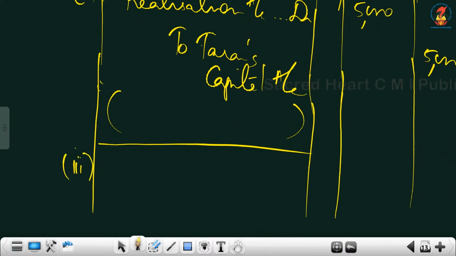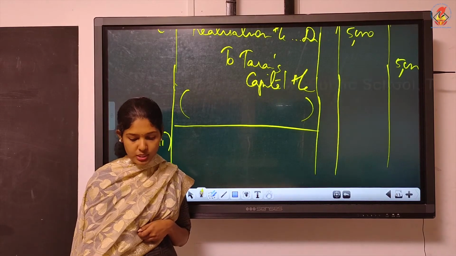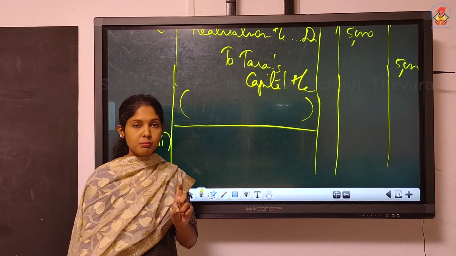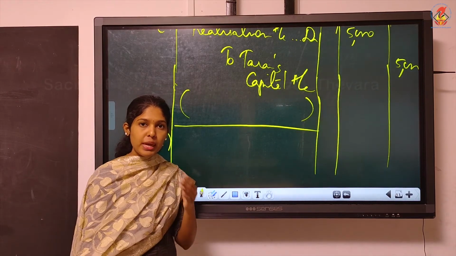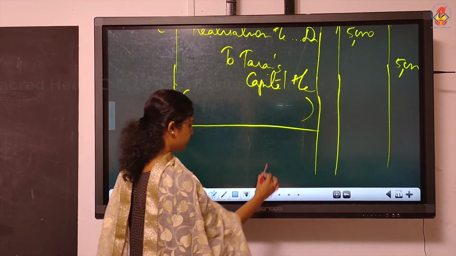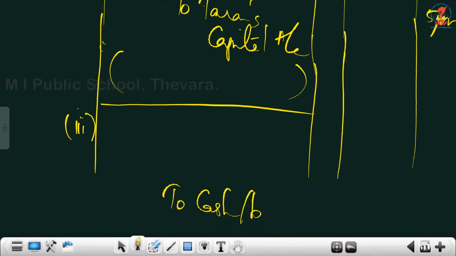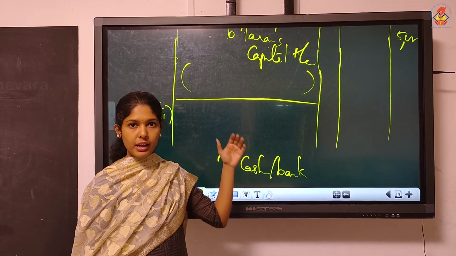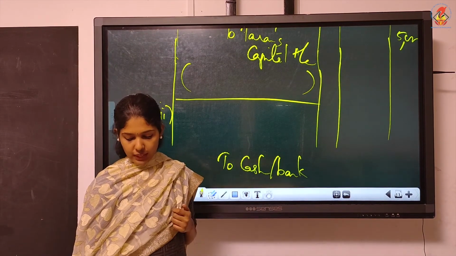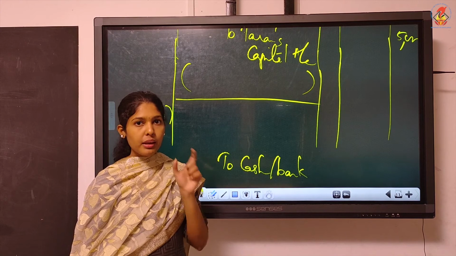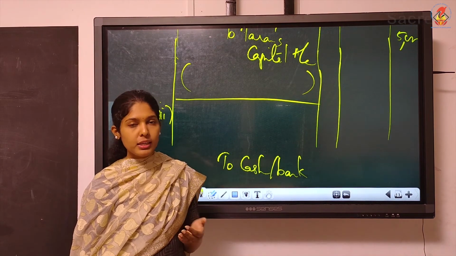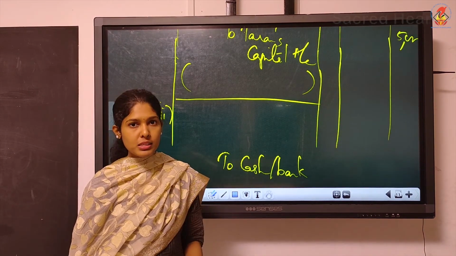Third one, realization expenses of 5,000 paid by the firm. Immediately what you should write? Paid by the firm, so you must write to cash or bank. Now continue reading. One by one you write debit side or credit side, either one you write first. Then on behalf of Madan, a partner, that means that partner Madan is bearing this expense.